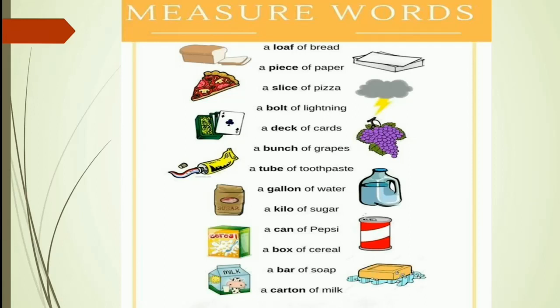Examples are a loaf of bread, a piece of paper, a slice of pizza, a bolt of lightning, a deck of cards, a bunch of grapes, a tube of toothpaste, a gallon of water, a kilo of sugar, a can of Pepsi, a box of cereal, a bar of soap, a carton of milk.